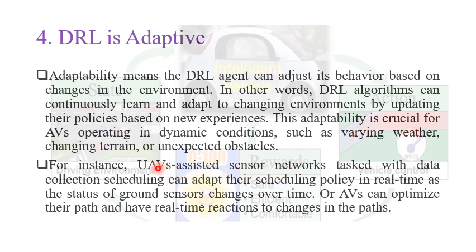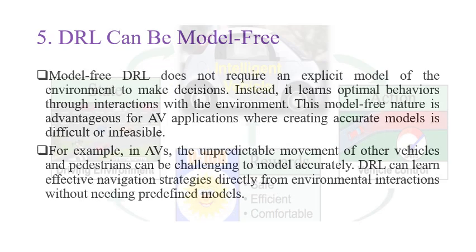For example, consider a UAV assisted sensor network. We have multiple UAVs flying and multiple ground sensors. Please consider the task of data collection and scheduling. The status of the ground sensors, such as data, battery, queue length, and channel, is changing over time, and the UAV learns a DRL policy to adjust to this change and to update based on this change.